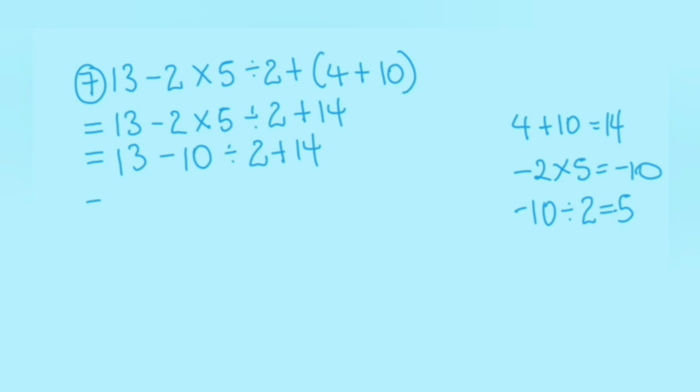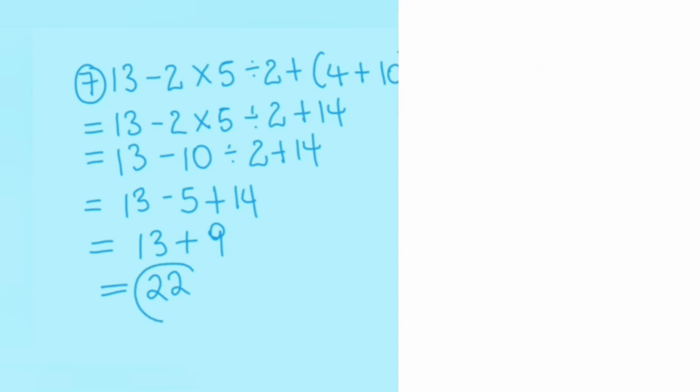Now the equation is equal to 13 minus 5 plus 14, which is then equal to 13 plus 4 plus 9, which is equal to 22.